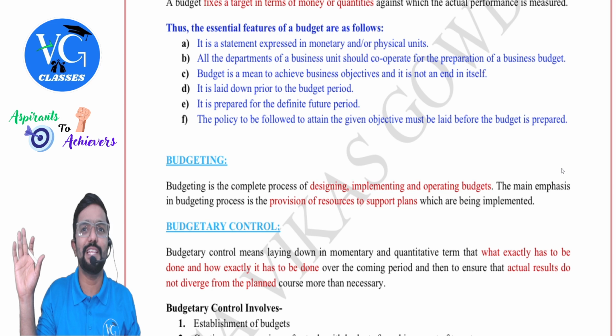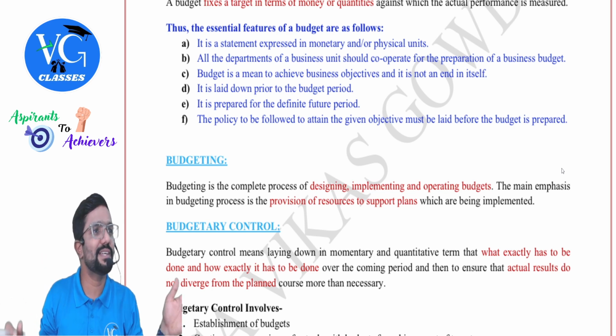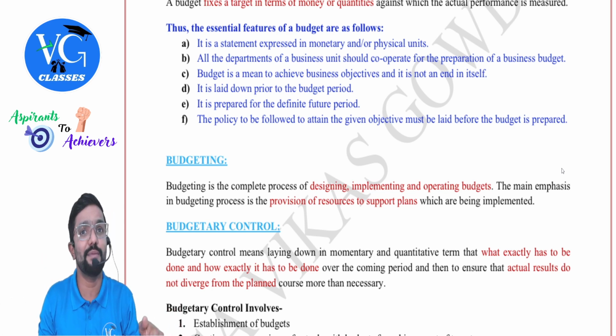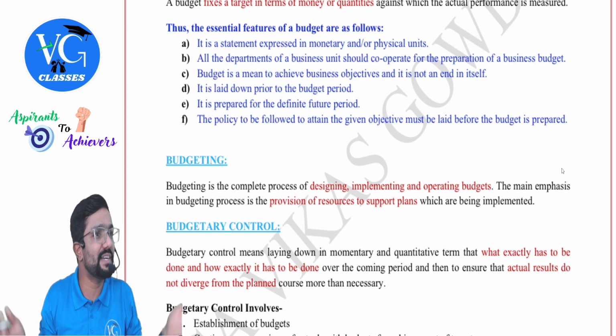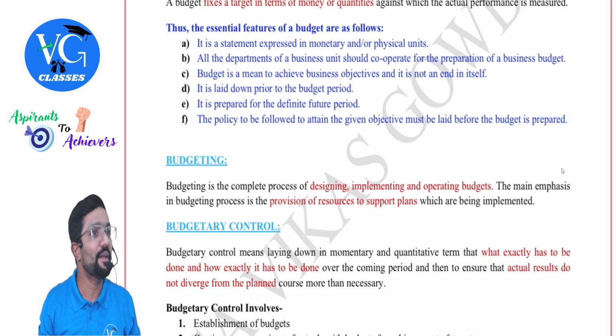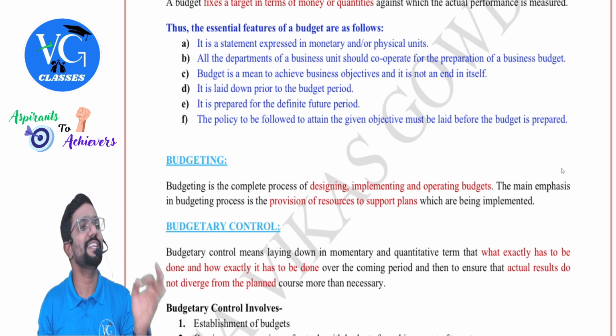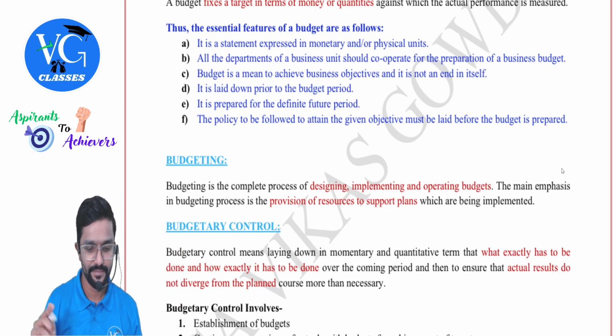Because assume I have fixed a sales budget of 1,50,000. Now the production manager comes after 1 week and tells me, no, we cannot achieve it. I don't have so much facility. Better talk with everyone, only then fix a budget.